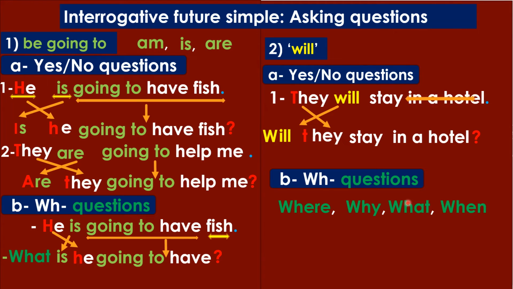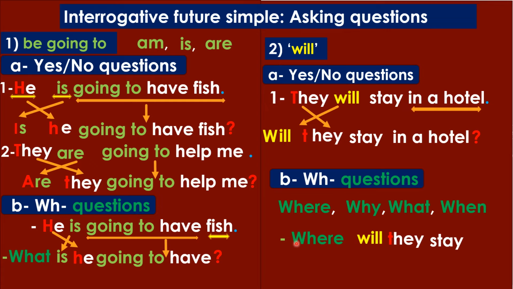Okay. So let's ask a question about this part of sentence number 1. They will stay in a hotel. I'm going to ask a question about the place here, in a hotel. Of course, if I ask a question about a place, I'm going to use the question word where.